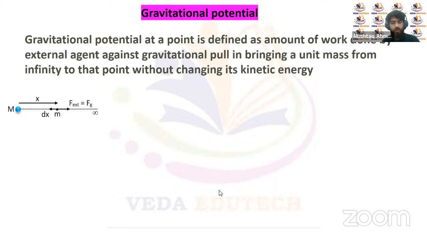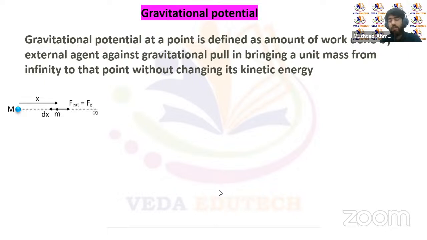Now, the gravitational potential energy or the gravitational potential is defined as follows: the gravitational potential at a point is defined as the amount of work done in bringing a unit mass from infinity against a gravitational pull to that point without changing its kinetic energy, right? Or we can say at each and every point, the mass is at equilibrium, or the net force on the mass is equal to zero, right?